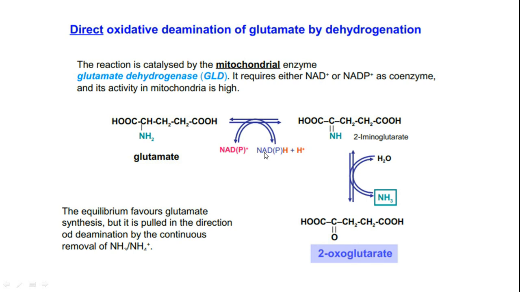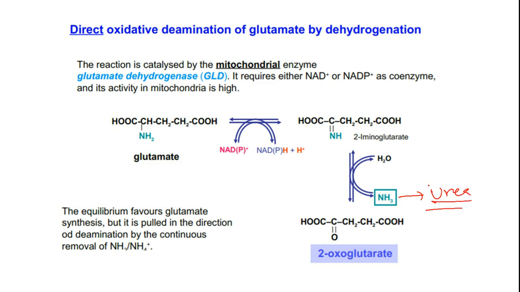Okay, because here NADPH is utilized so that you are getting glutamate. But it is pulled in the direction of deamination by continuous removal of ammonia, because all these are reversible reactions, but here ammonia is going to be eliminated as urea.